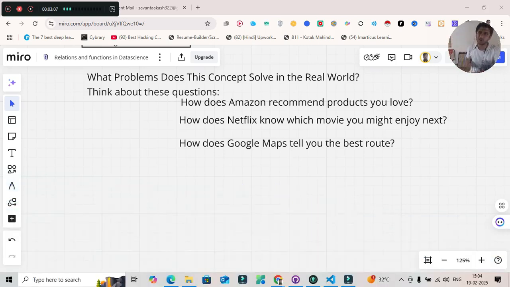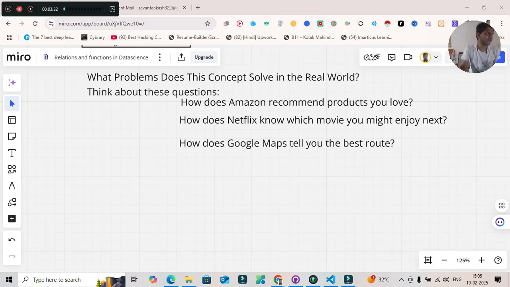All this happens because of the mathematical concept called relation and functions. Companies are matching the input, such as user, location, and behavior, with the best possible output, such as recommendations, routes, and results. Using these principles, they are mapping like this.